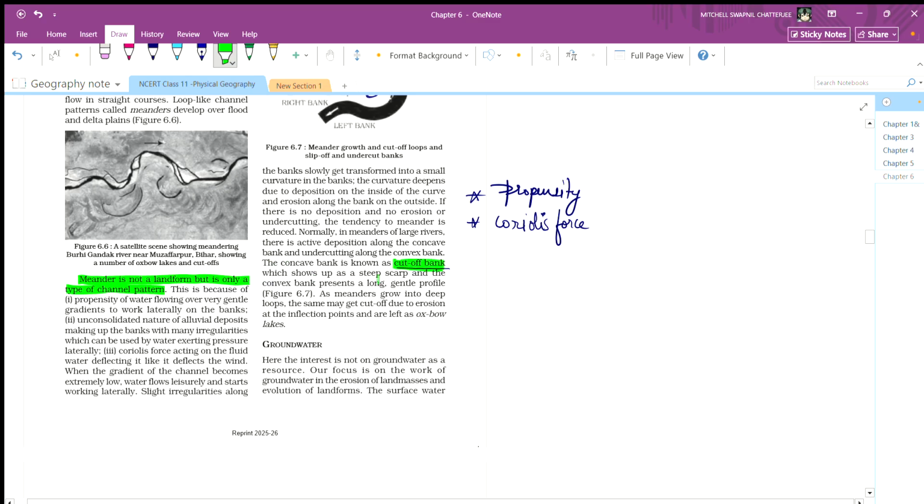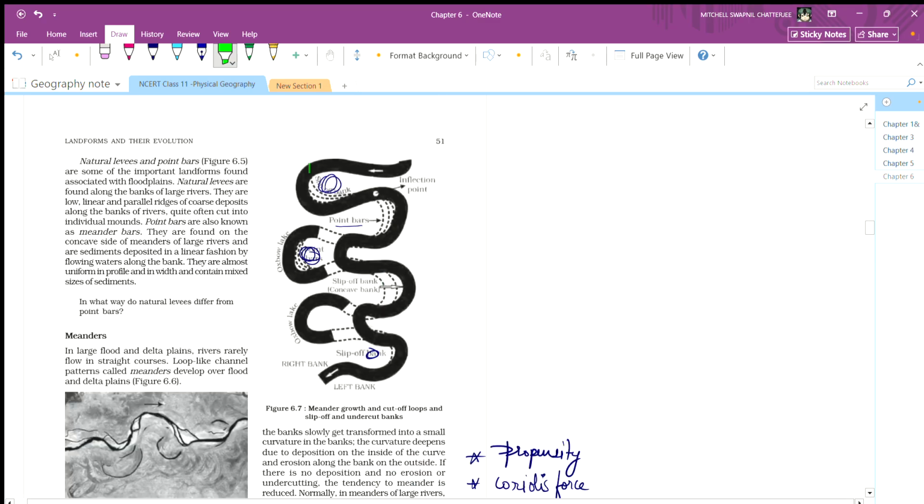Which show up as a steep scarp, and a wax bank presents a long and gentle profile. So this shows a long gentler profile.